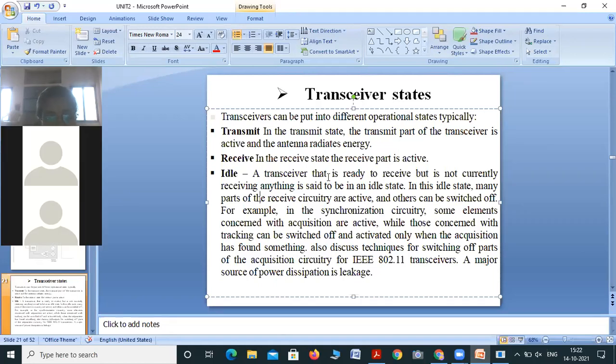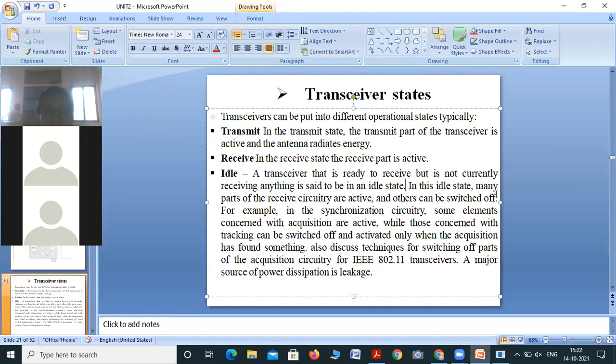Then the idle state of the transceiver. A transceiver that is ready to receive but not currently receiving anything is said to be in an idle state. Okay. It is ready, but it is not working; it is ready to receive but not receiving or transmitting. That is the idle state.